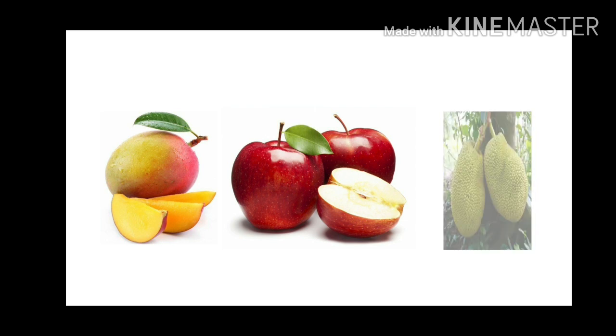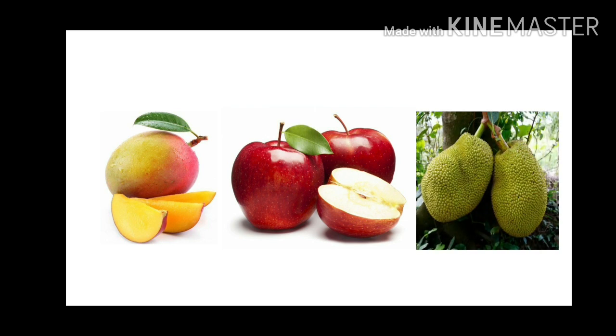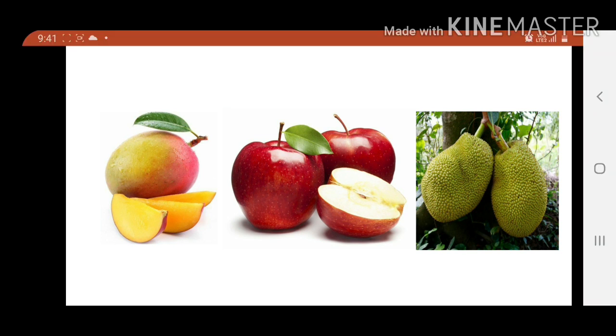There is one interesting question for you. Can we see the availability of fruits like mango, apple and jackfruit in the same season? Can we get these fruits in the same season? The answer is no. Why? Because these trees have different times of flowering and they produce their flowers or fruits in different seasons. They are basically seasonal plants, which produce seasonal fruits.